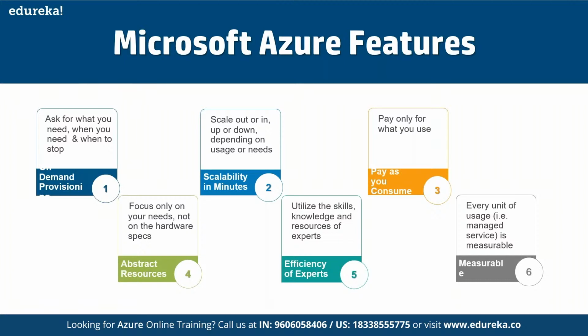For example, if we have deployed 100 VMs and consumed them, let's suppose for 2000 hours, then we have to pay only for those 2000 hours, nothing less, nothing more. If we have a small testing requirement and we have used a server only for 2 hours, we have to pay only for 2 hours, that's it. We also pay based on the configuration of the resources.